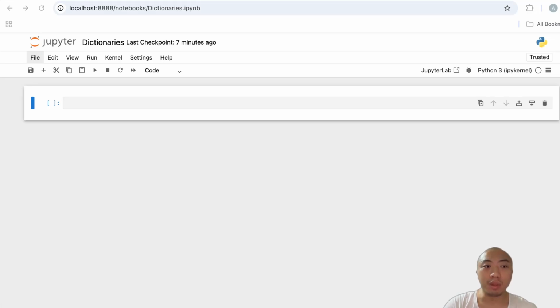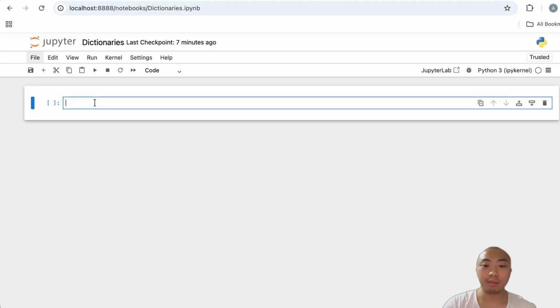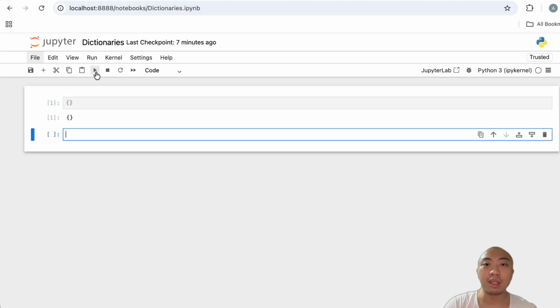We can also create the dictionary with a bracket like this one. So we just use the curly brackets to create an empty dictionary.